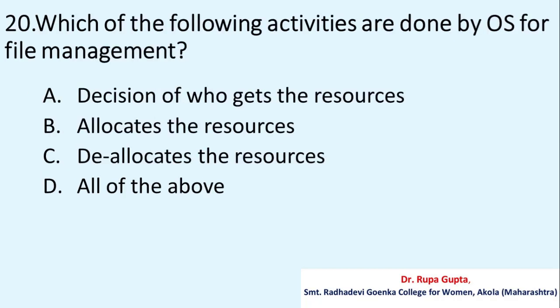Question number 20. Which of the following activities are done by OS for file management? Option A, decision of who gets the resources, B, allocates the resources, C, deallocates the resources, D, all of the above. And the correct answer is D, all of the above.